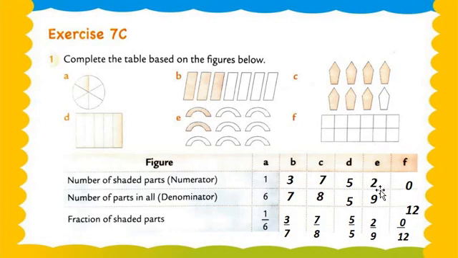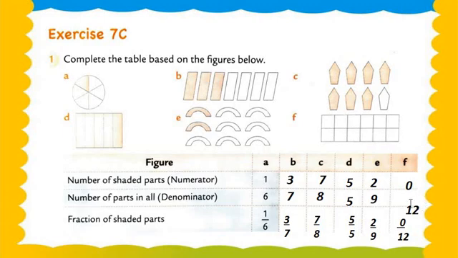Okay, let's check how many things are here. 1, 2, 3, 4, 5, 6, 7, 8 or 9. There are 9 things. Okay, and how many rings are shaded by yellow color? 1 or 2. So that's why we write 2 in the numerator and 9 in the denominator. So 2 upon 9 is our whole fraction. Understood, my dear students? Now our last question.